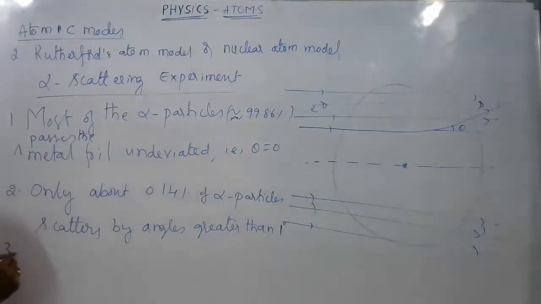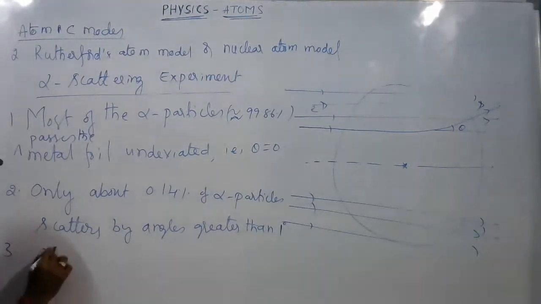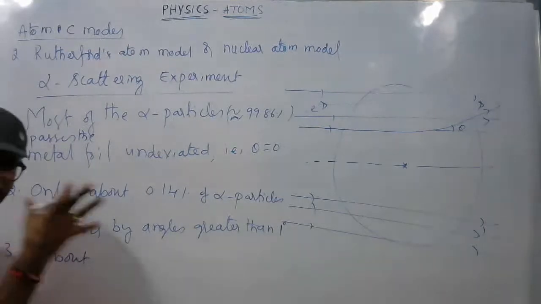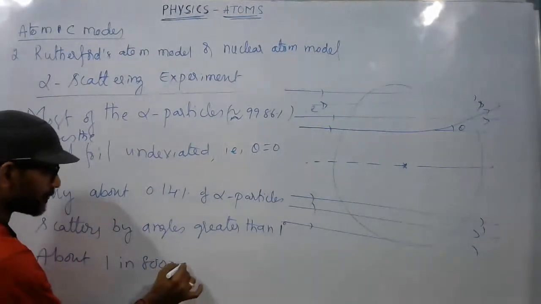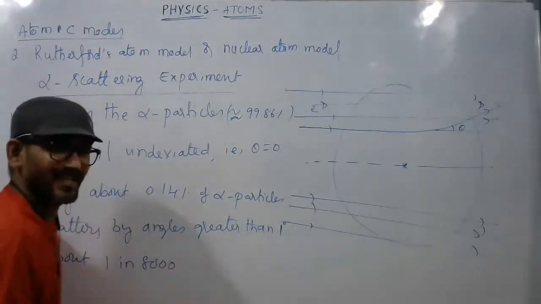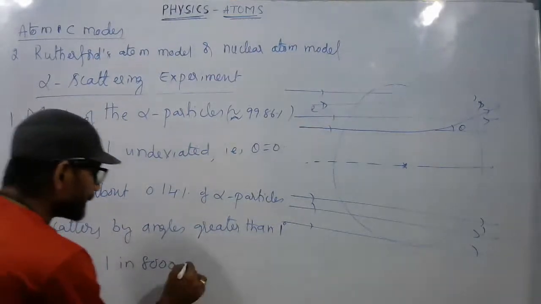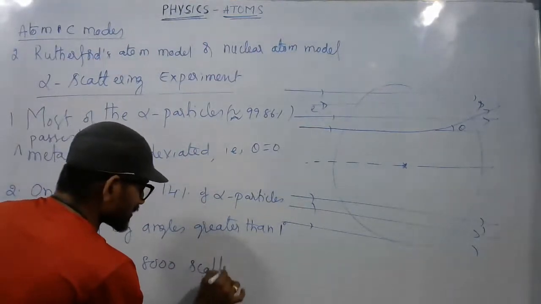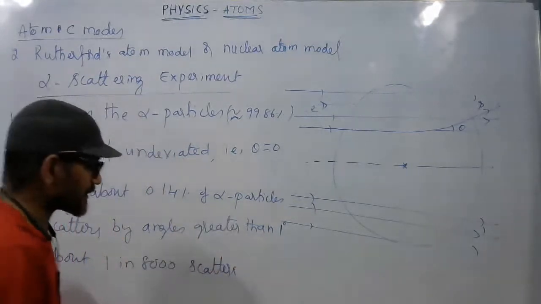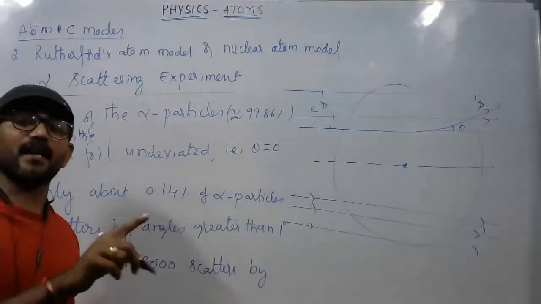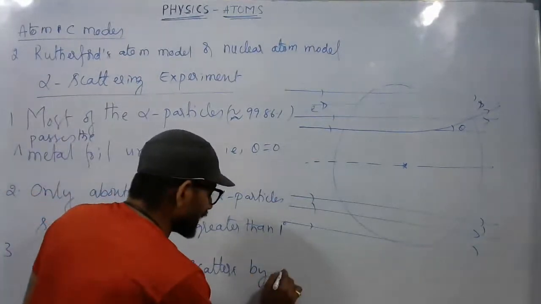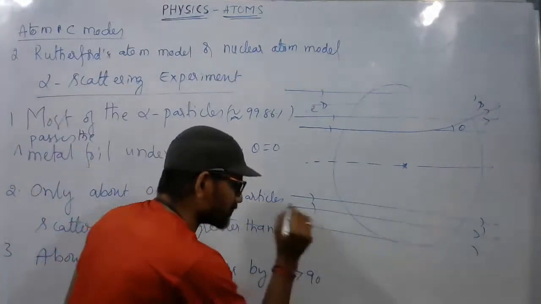Approximately, it is not like a fixed number, about 1 in 8,000 particles scatters or deviates by an angle greater than 90, scatters by theta greater than 90.